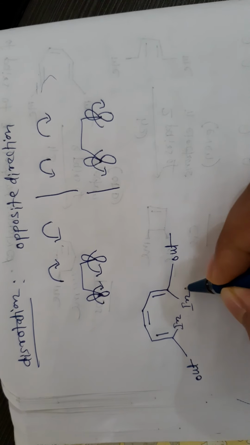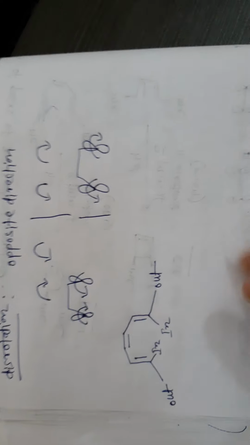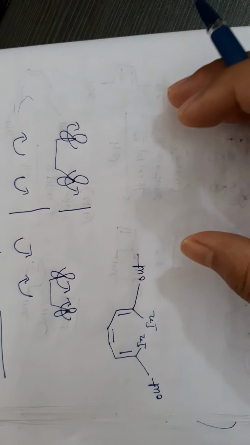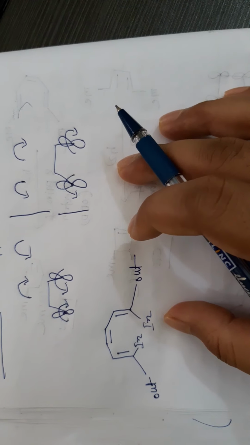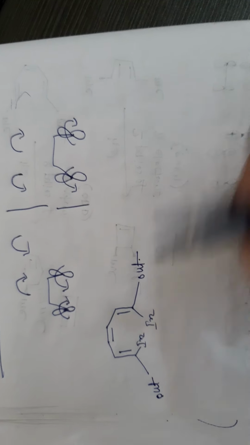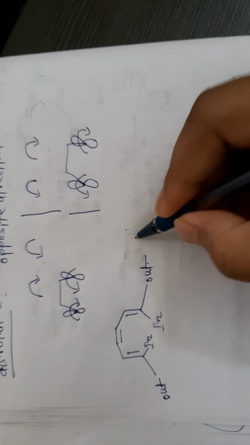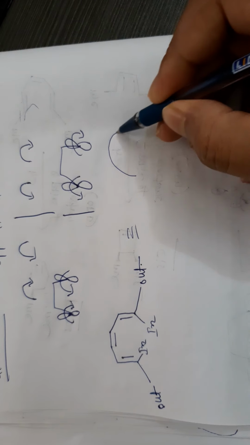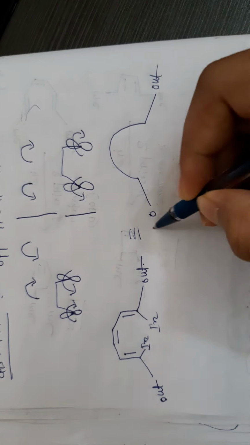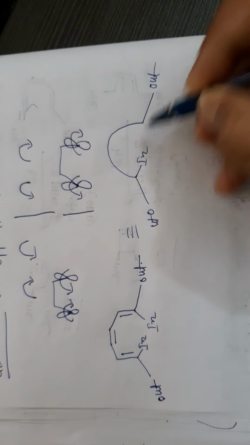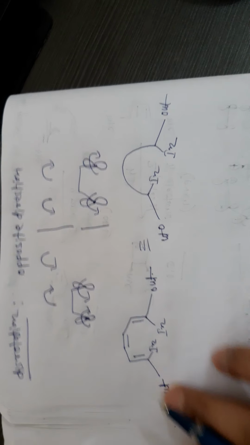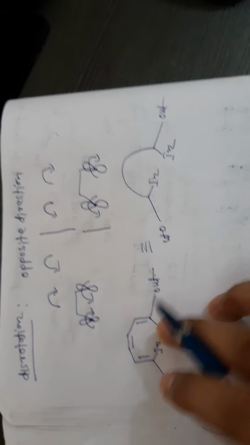These are not substituents, these are just to give you a trick to predict the stereospecificity in the product. So this is out, this is out, this is in, this is in. Just remember this.